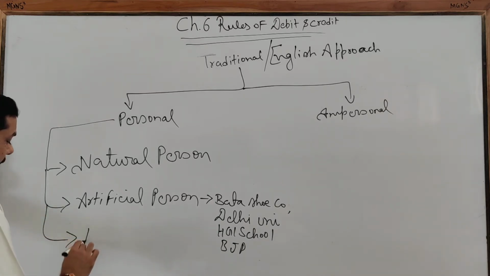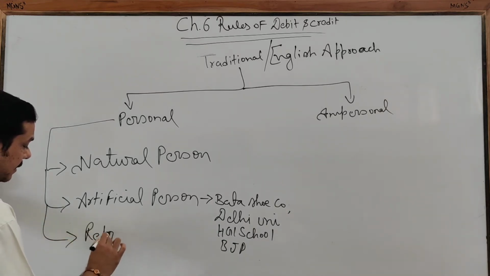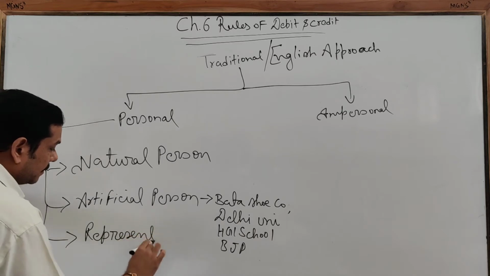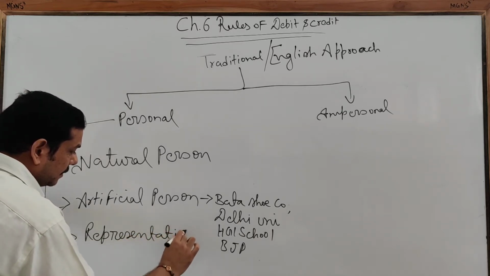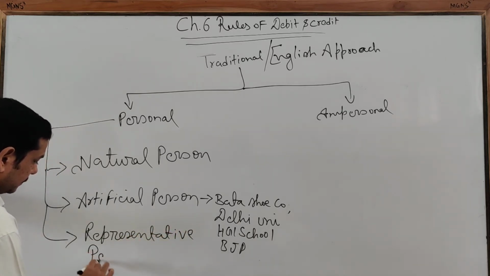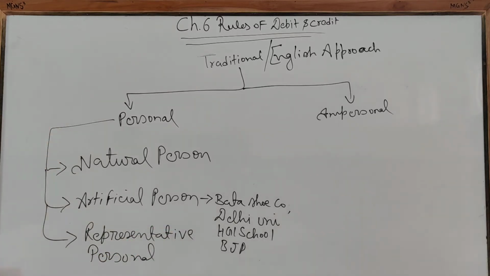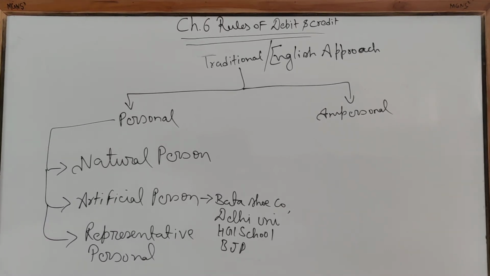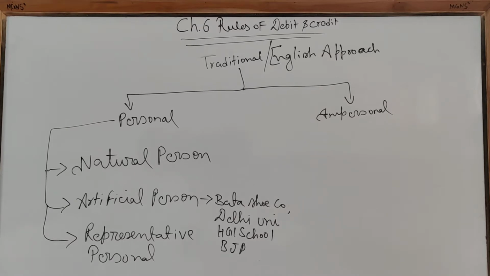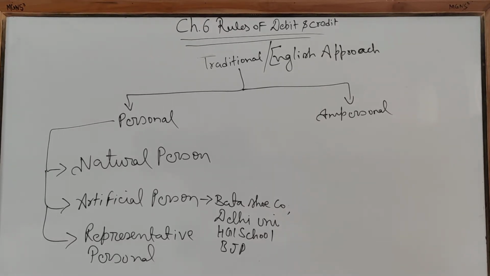Next is representative. Representative personal account refers to the person or a group of persons to which this account is going to represent.